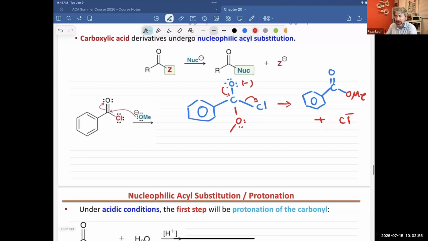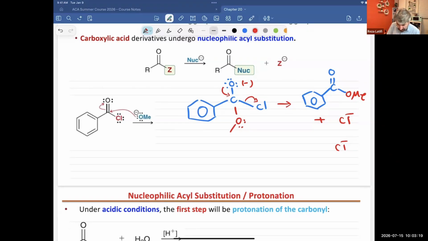And so you might ask, how come this reaction is going to happen, and what's the reason it is moving to the right side? The reason is that we get a chloride that is really stable, and chloride is the conjugate base of a strong acid. I want to remind you again how to figure out the best leaving group.